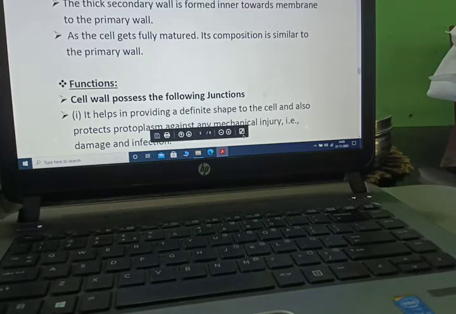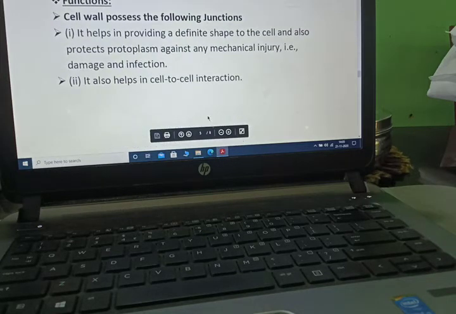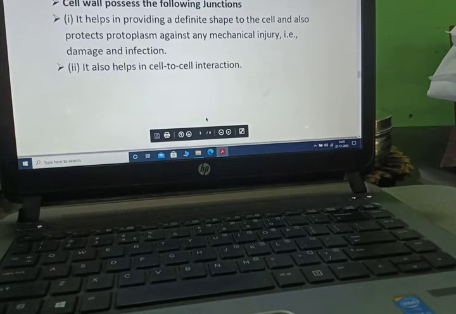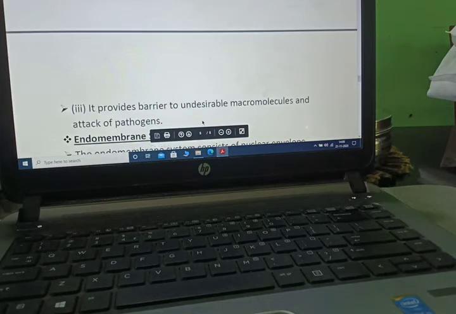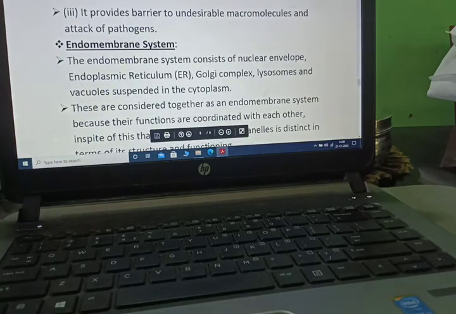Its composition is similar to the primary wall. Function. Cell wall possesses the following functions. It helps to provide a definite shape to the cell and also protects the protoplasm against any mechanical injury. It also helps in cell to cell interaction. It provides a barrier to undesirable macromolecules and attack of pathogens.